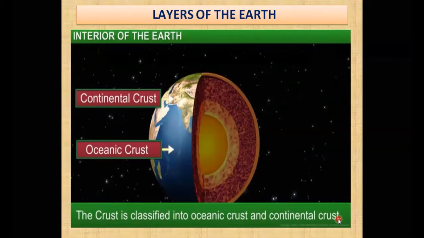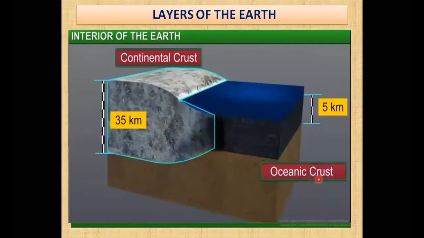Now let us move to our next image that will show you a lot of things. Here it comes. You can see the oceanic crust over here in the red one, and over here this is the continental crust. So the thickness of the continental crust is about 35 kilometer. Continental crust का thickness जो है वो कितना है? 35 kilometer.